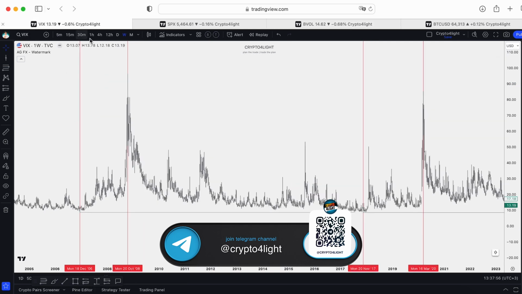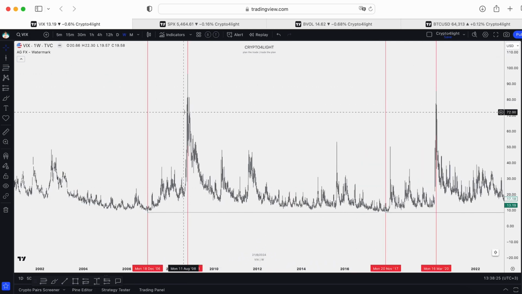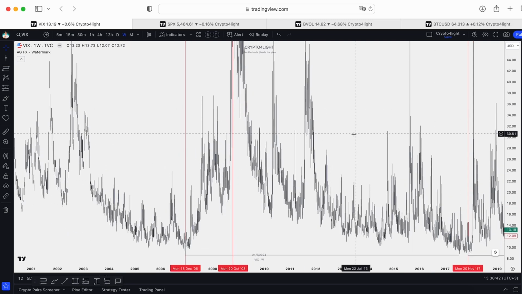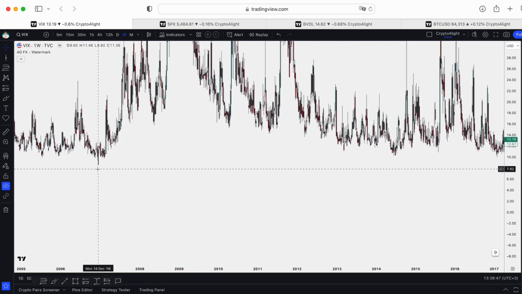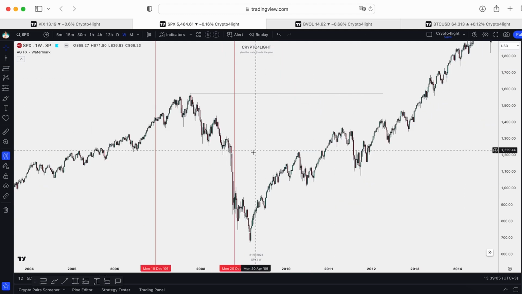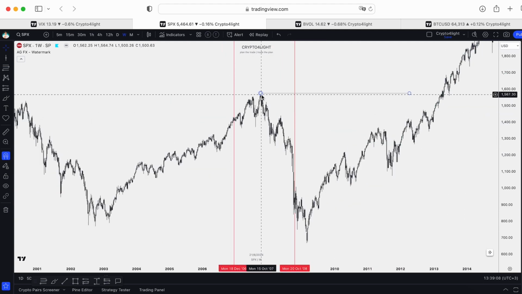So let's take a look at the weekly index. I marked the dates on a weekly time frame. So let's say we got the historical all-time low. This one, we got the lowest point of the weekly index in December 2006. What happened with the S&P 500 at that time? It was almost at a historical all-time high.